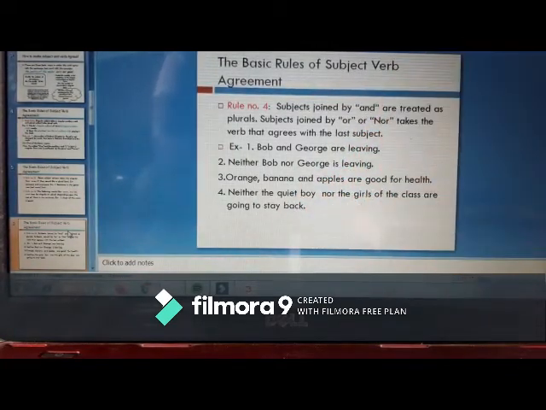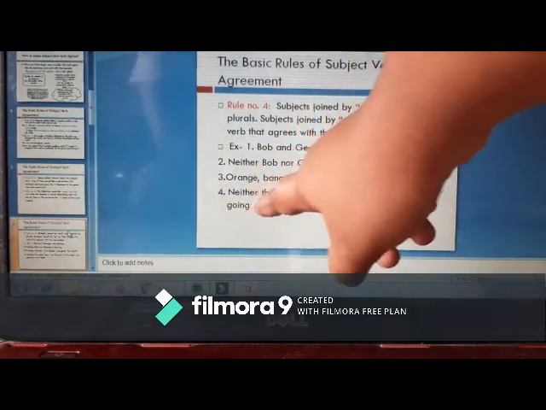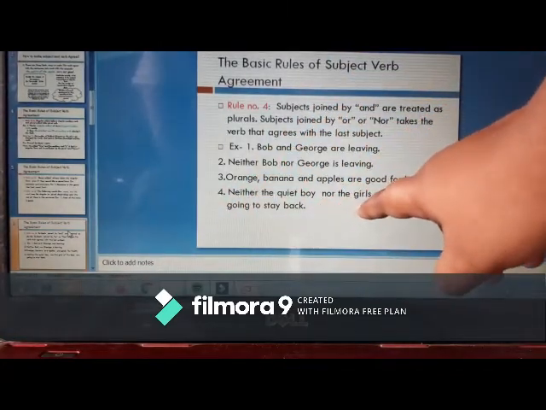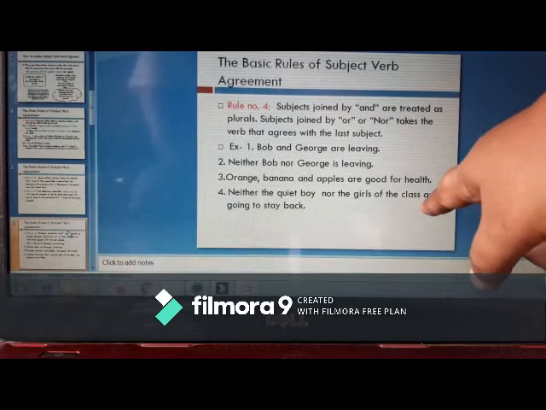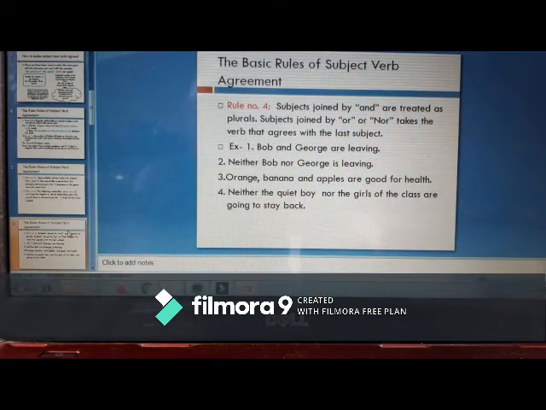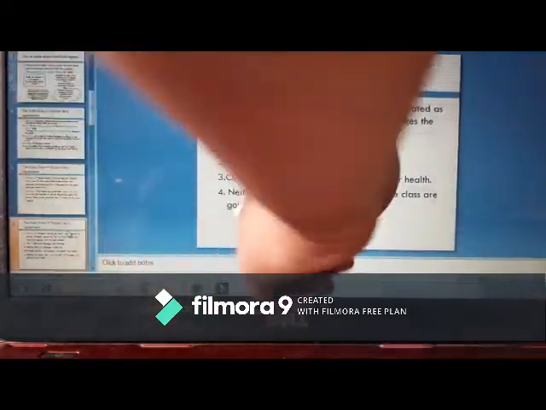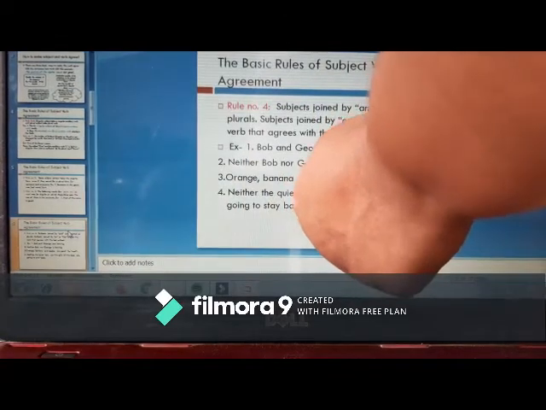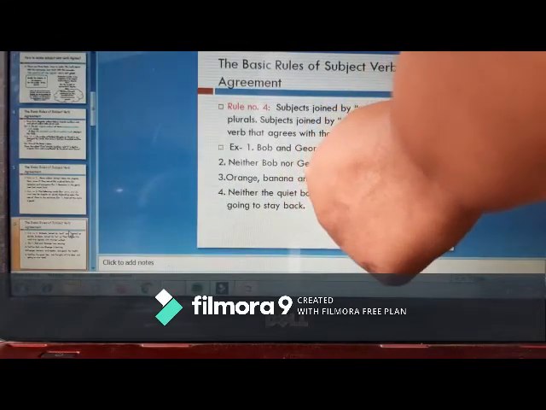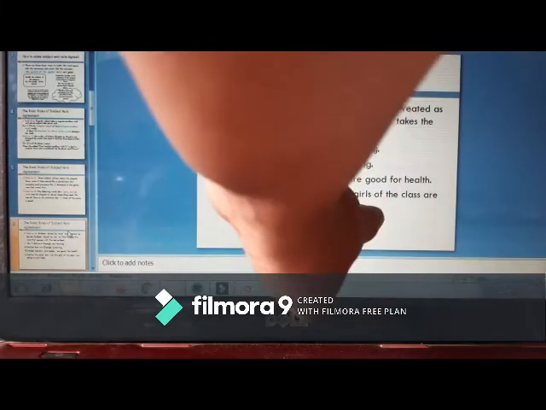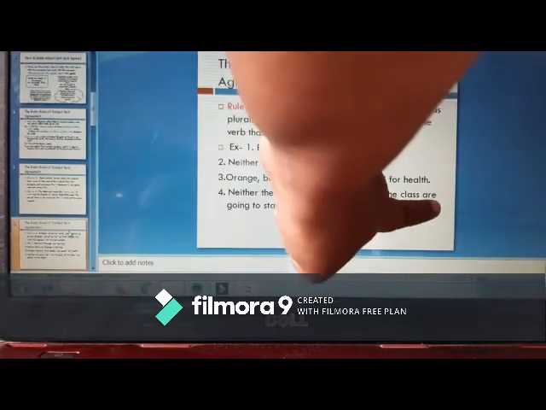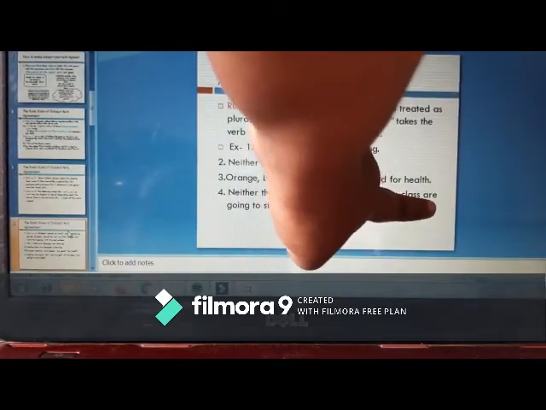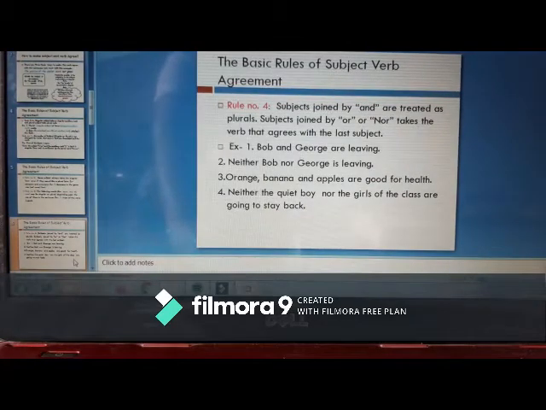Sometimes there is a situation where we emphasize the last subject of the sentence, and accordingly we use the auxiliary verb.